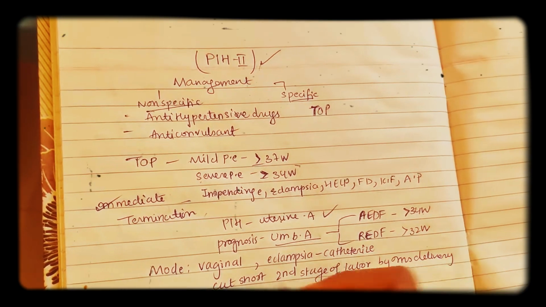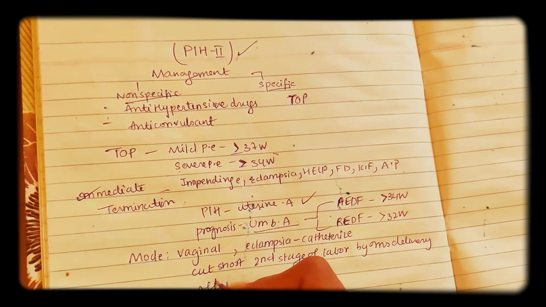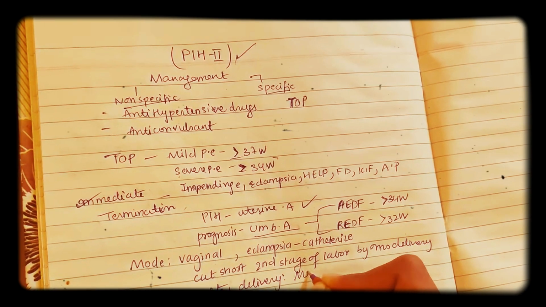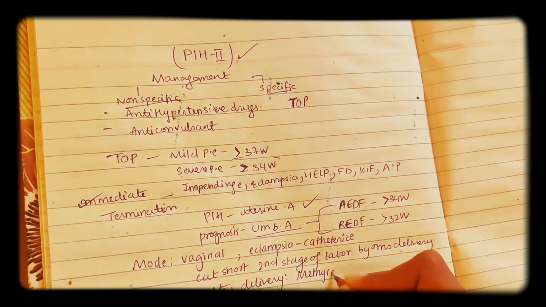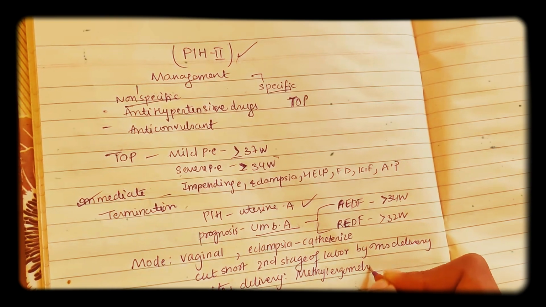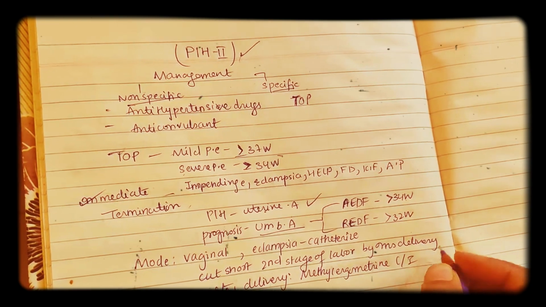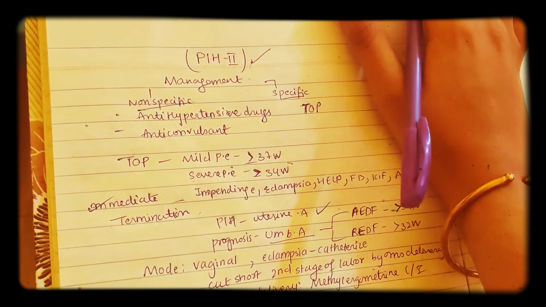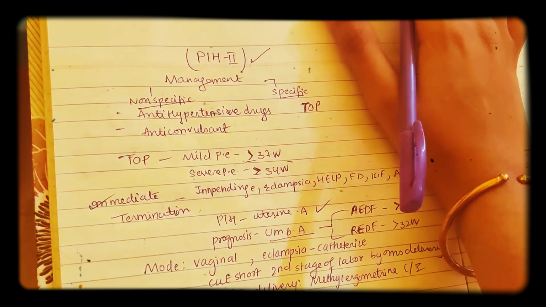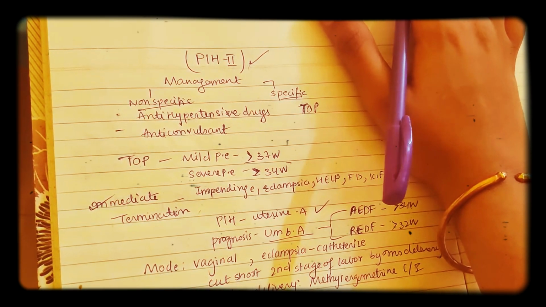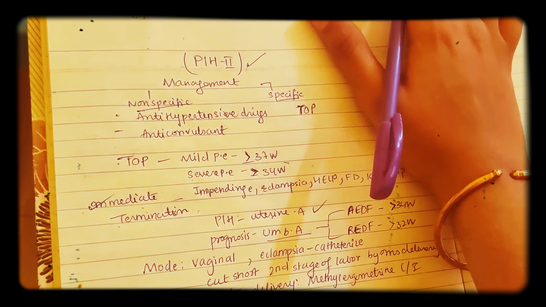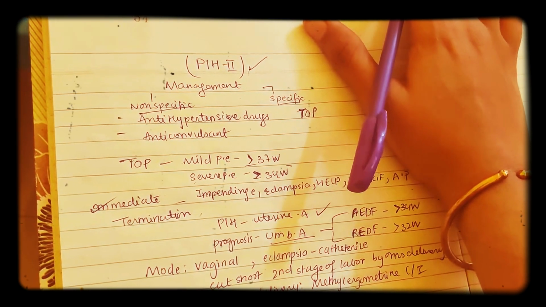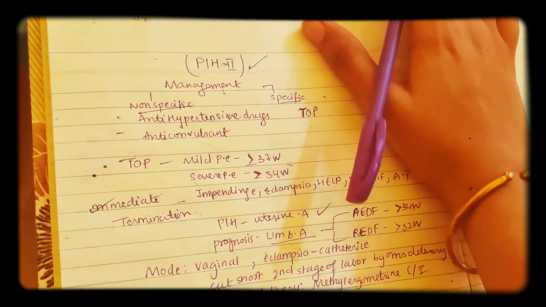After delivery, always remember this point we already discussed before: methylergometrine is contraindicated. We discussed this in the mnemonic TOPER, where P refers to PIH, that is pregnancy induced hypertension. So here also methylergometrine is contraindicated. Now coming to the indications for C-section.